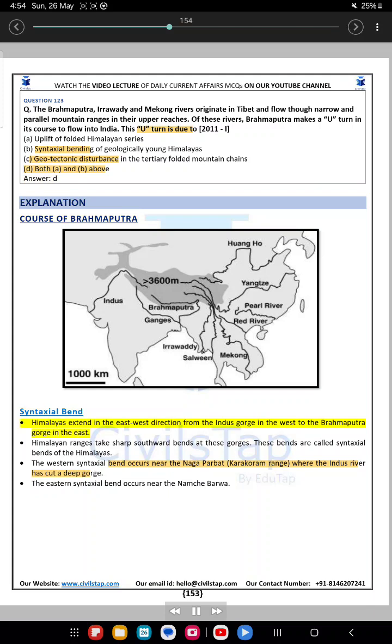Syntaxial bend. Himalayas extend in the east-west direction from the Indus Gorge in the west to the Brahmaputra Gorge in the east. Himalayan ranges take sharp southward bends at these gorges. These bends are called syntaxial bends of the Himalayas. The western syntaxial bend occurs near the Nanga Parbat Karakoram range, where the Indus river has cut a deep gorge. The eastern syntaxial bend occurs near Namche Barwa.